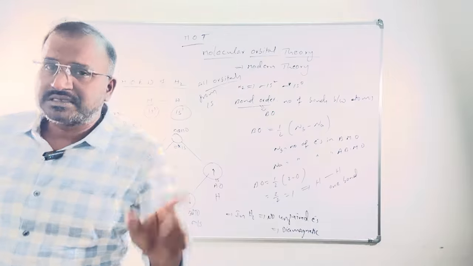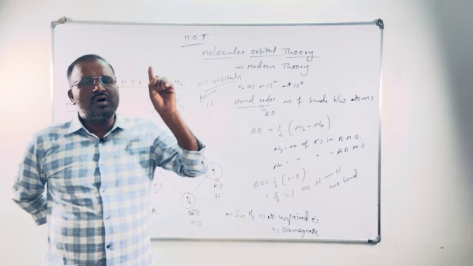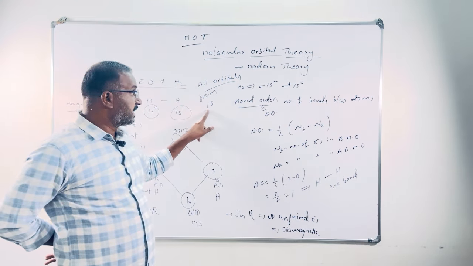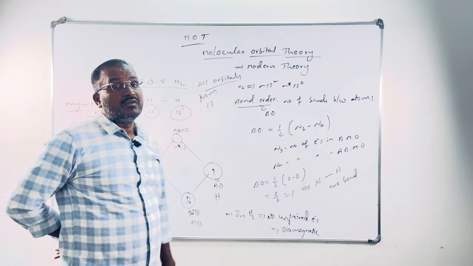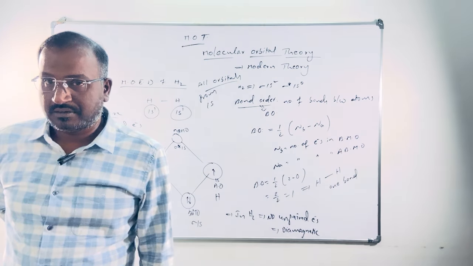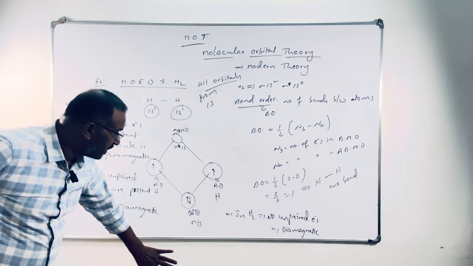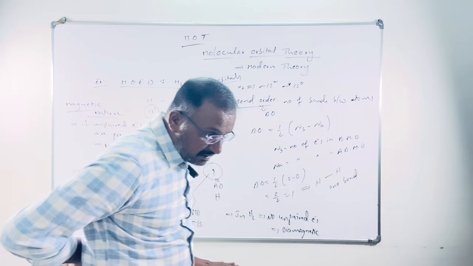Not only valence shell orbitals, not only valence shell electrons, but all orbitals and all electrons of atoms from 1s are involved in bonding. After that, we get molecular orbitals, and all atomic orbitals will disappear.